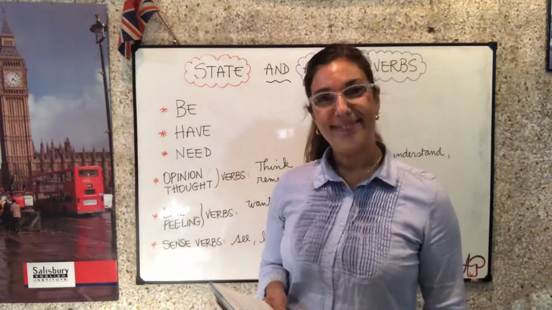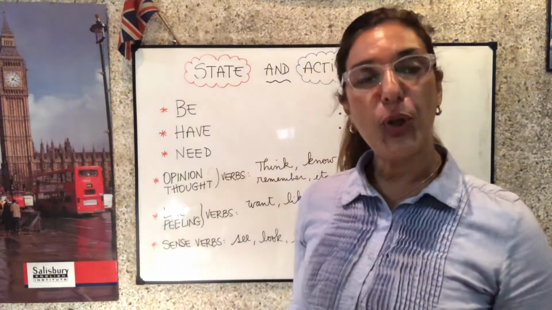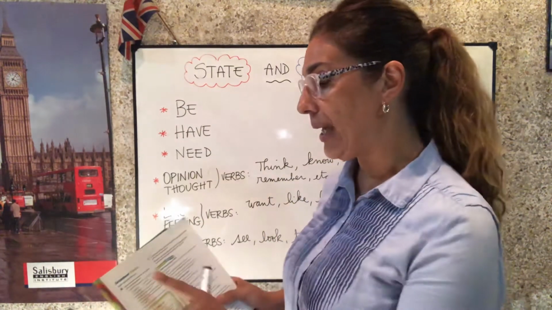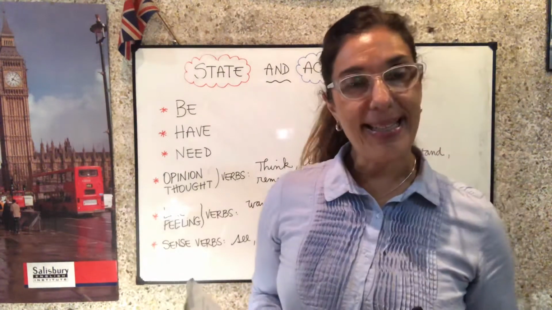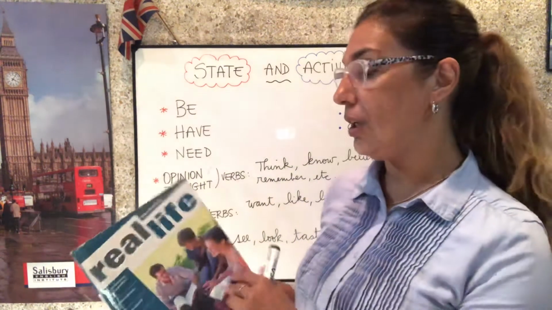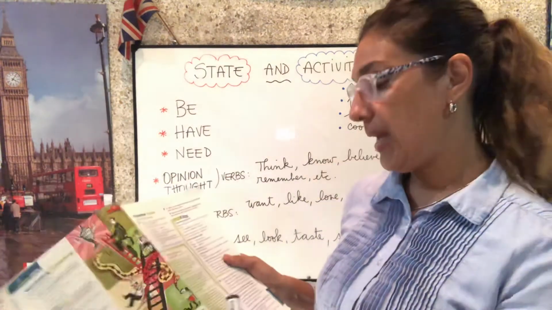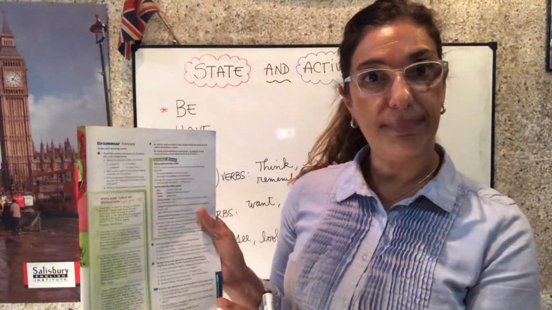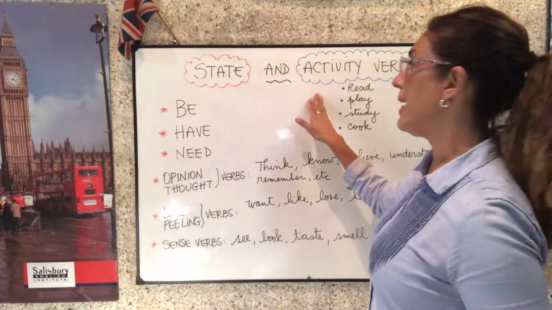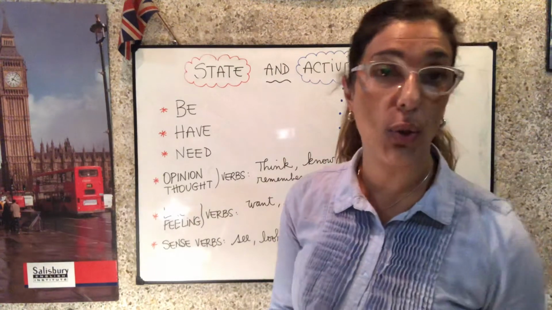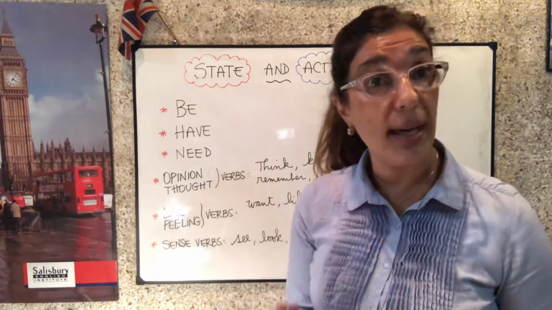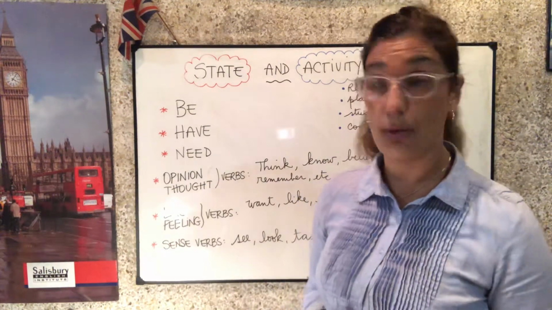Hello everybody. Okay, today I'm recording another lesson to start working with state and activity verbs. This is unit 1 from the book Real Life, page number 7. Okay, I'm going to explain to you the difference between state and activity verbs. In some cases I'm going to use Spanish so you can understand me a bit better, but I will try and use as much English as I can, all right?